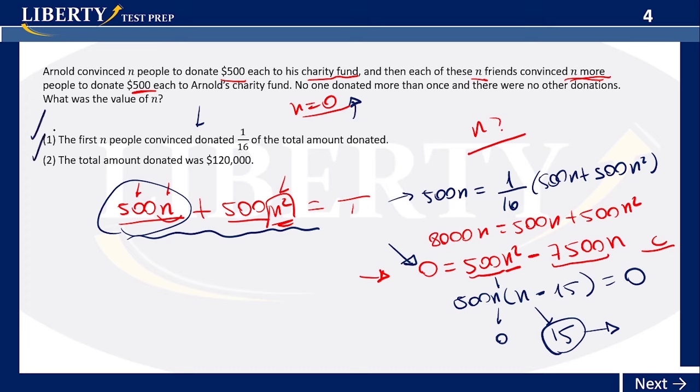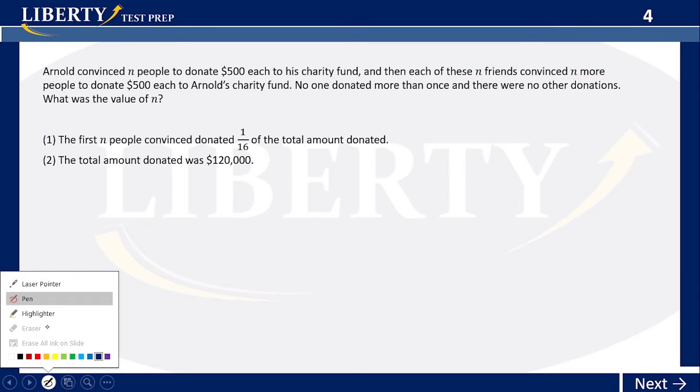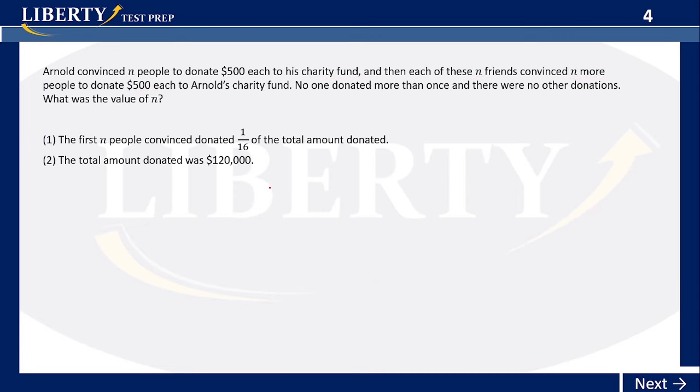Let's see number 2. Let me go and remove this. Number 2, the total amount donated was, so you get 500 n, that was my initial equation, plus 500 n squared. That will be equal to the total, and they're giving you a number here, 120,000.